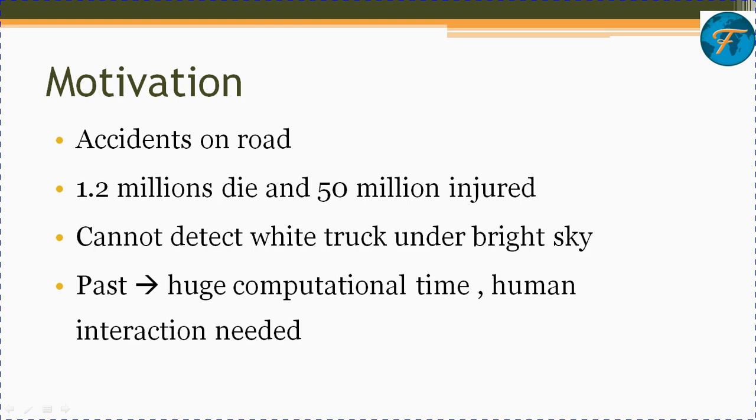Even in the past, as I mentioned in the last point, there has been some research done on driverless automobiles, but they have the problem of huge computational times, because they used to train all the nodes separately, unlike our approach where we train a single data set node, and that node we use to teach the other nodes. This is not there in the past, and there were some human interactions needed in the past approaches, which is not there in our work.